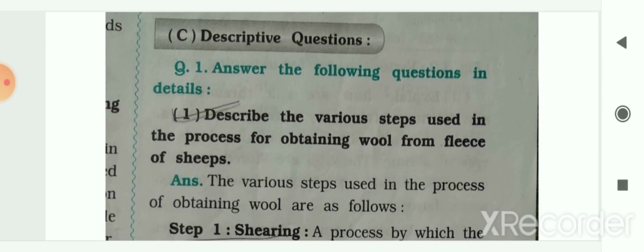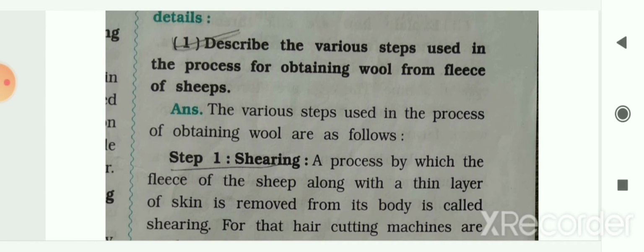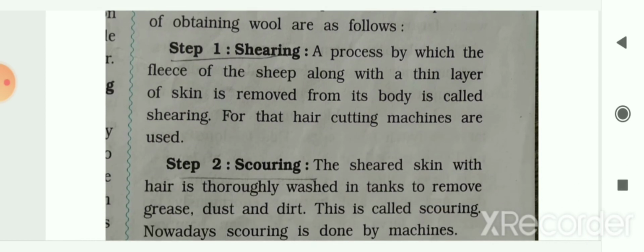Now next, let me see the descriptive type question answers for this chapter. In that, the first question: answer the following questions in detail. Question 1, describe the various steps used in the process of obtaining wool from fleece of sheep. The various steps used in the process of obtaining wool are as follows. The first one is shearing. In this step, the fleece of sheep along with a thin layer of skin is removed from its body, and this process is known as shearing. For that, hair cutting machines, like those which barbers usually use, are used.